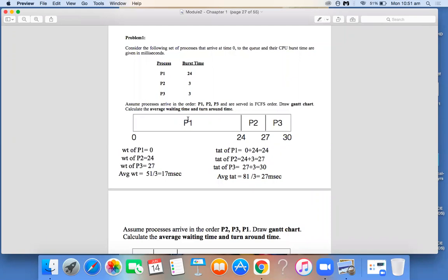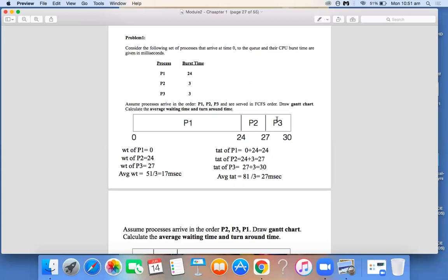So process P1 waiting time is 0 because it is the leftmost value. It means that process P1 has not waited. Whenever it has arrived, it has got the CPU. Similarly, process P2. The leftmost time is 24, so after the 24th millisecond, process P2 will get the CPU. So 24 milliseconds it has waited, and that is the waiting time.